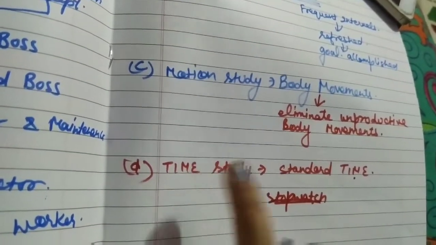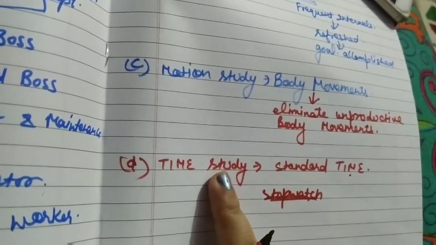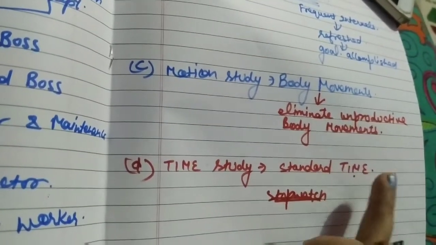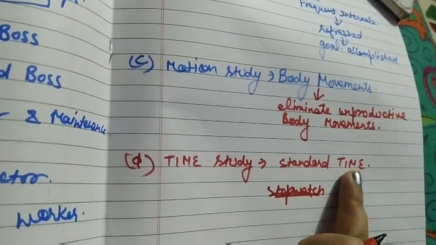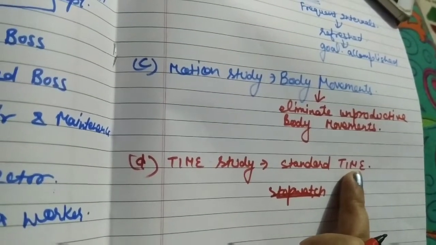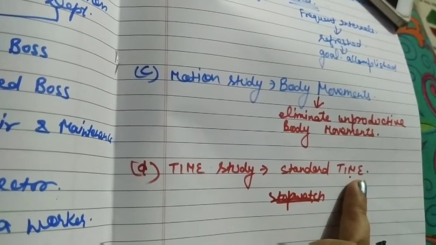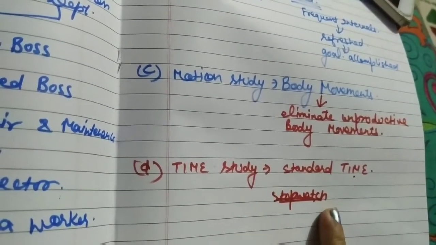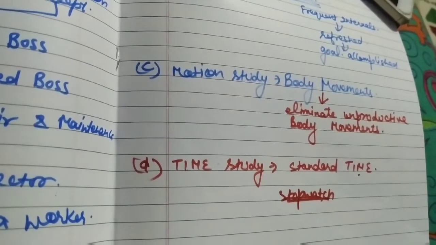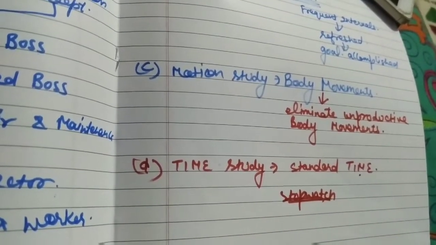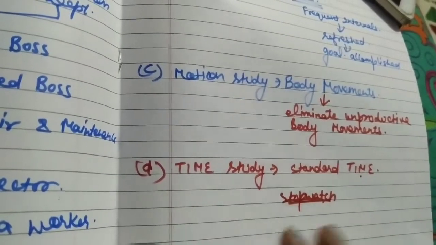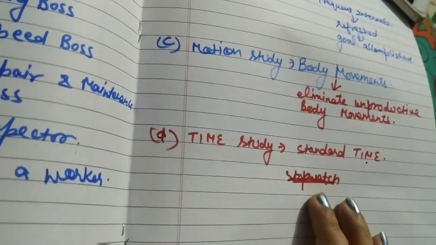A manager or a foreman should take care of the time. A standard time should be designed. A standard time should be there in every organization to complete a task, and that standard time can be maintained by having a stopwatch with you, giving a particular task to each and every employee, and taking care whether they are doing the work according to the given time or not. Is it clear? So time study should also be considered.